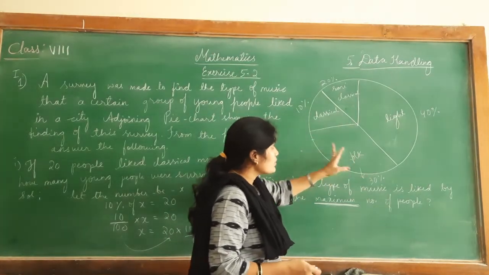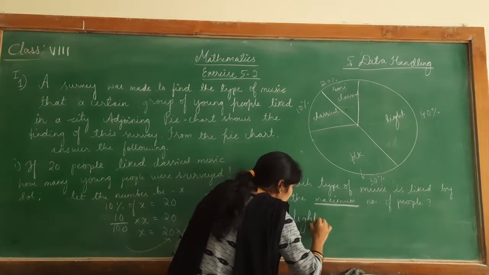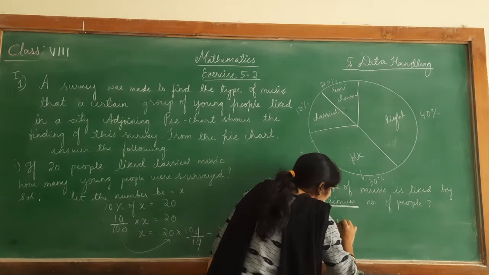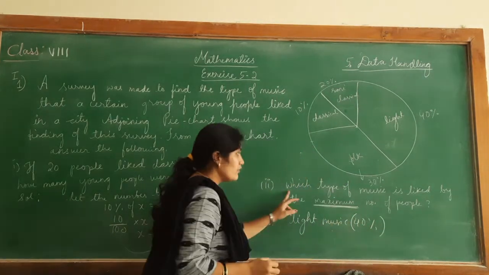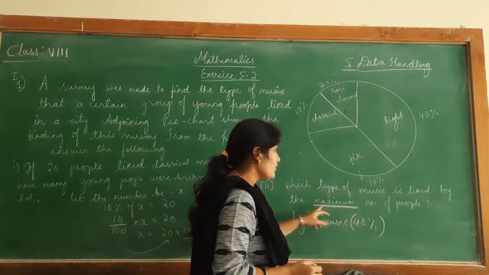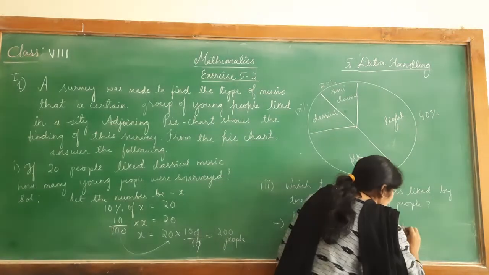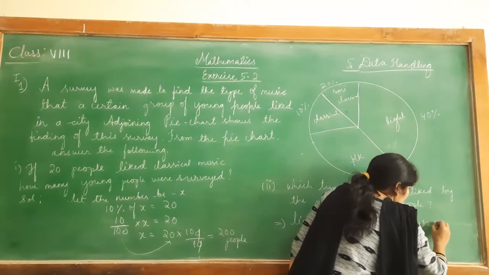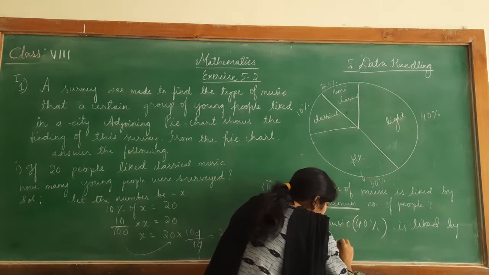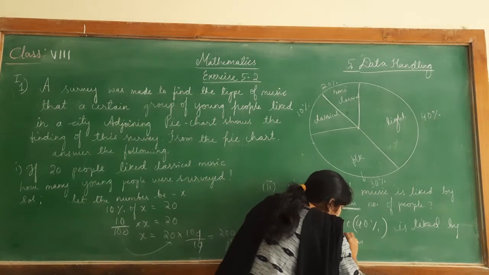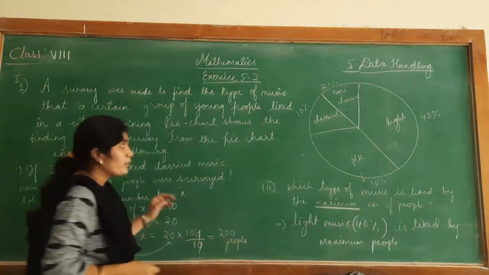So after observation, we can say that light music, 40%, is liked by the maximum number of people. Let me repeat once.